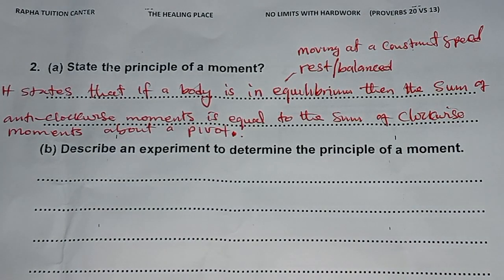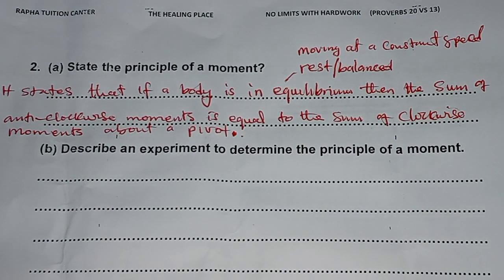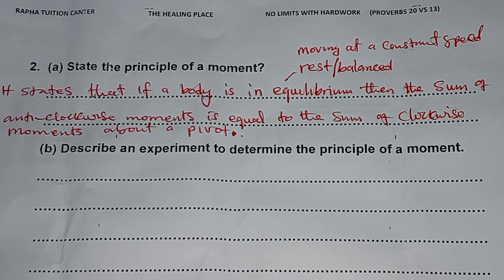The body is moving at a constant speed, then it is in equilibrium. When the body is at rest, then it is in equilibrium. When the body is balanced, then it is in equilibrium.